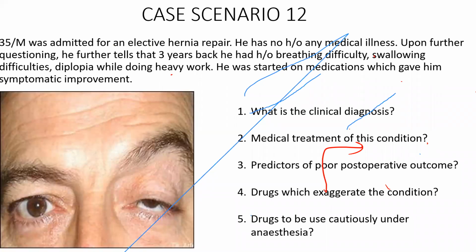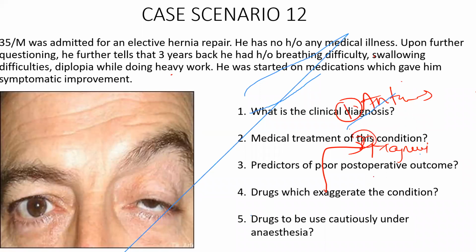Sir, magnesium sulfate. Okay, magnesium. Excellent. Antibiotics predominantly. Sir, metronidazole. Fluoroquinolones, aminoglycosides, okay, fluoroquinolones and macrolides. All these 3 groups of drugs predominantly precipitate myasthenia. Sir, in which order? Like which are more prone? Never worry about the order.